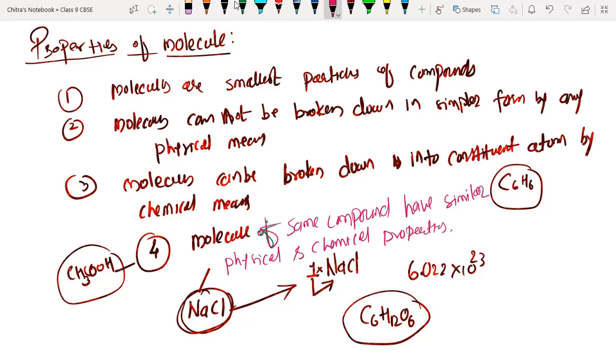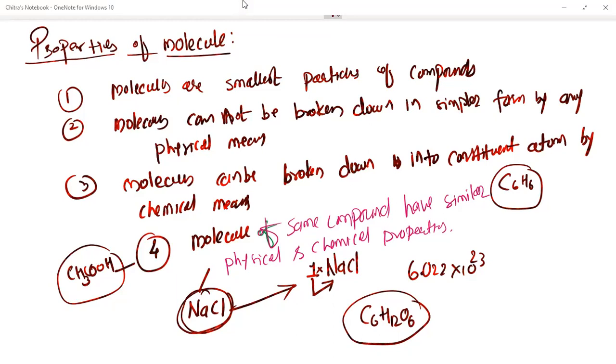Like they have similar mass, similar melting point, similar boiling point, similar reactivity, similar shape, size, volume, etc. So they will have all physical and chemical properties similar. I want you to take a screenshot of these four properties of molecules now. Done? Everyone done?